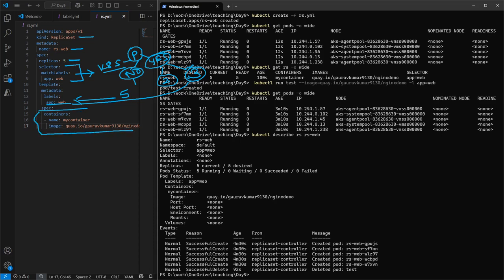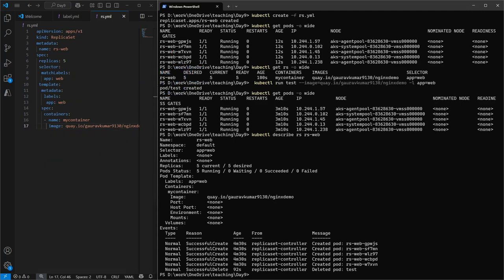And as I have mentioned, replica sets work on the principle of labels. Okay, so it is going to monitor all the pods on the basis of what? Labels only. That's why I mentioned labels are very important for understanding Kubernetes. So let's do our next demo.